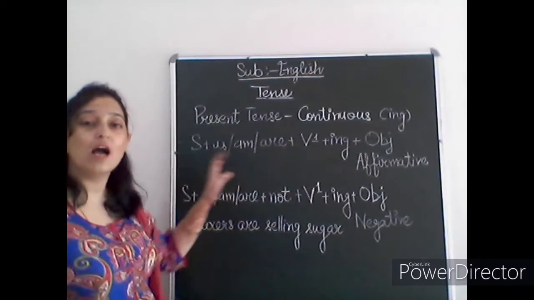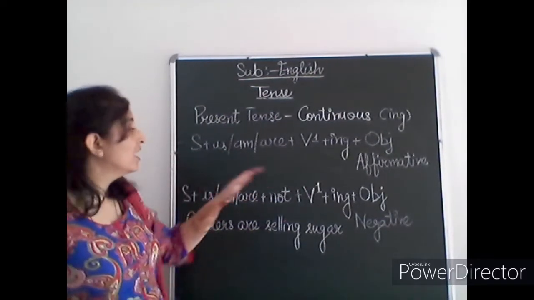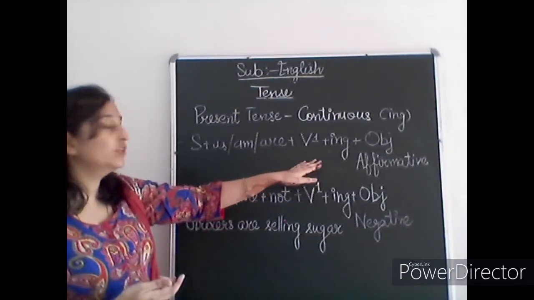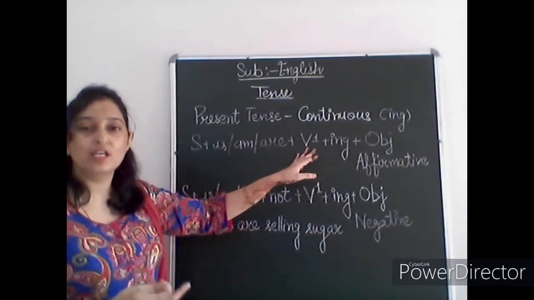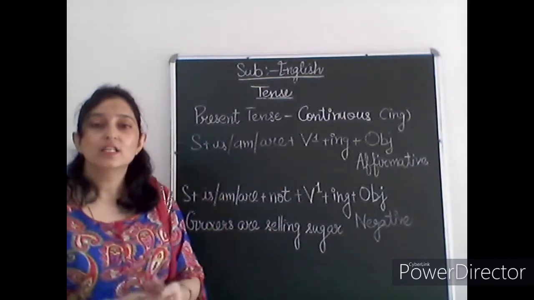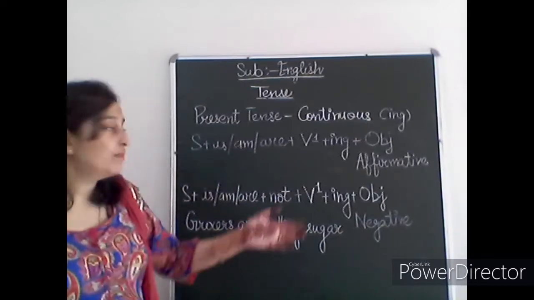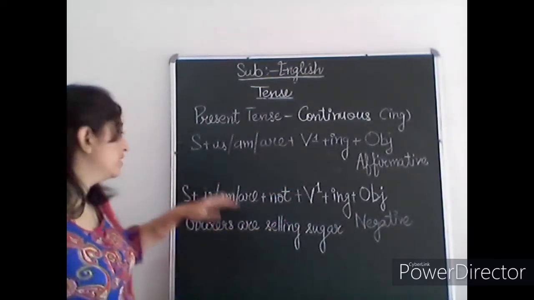Okay, we are, I am, she is. And then the verb, the action word, working, sleeping, singing, dancing, and then the object, where exactly the action is performed by this doer, the subject.